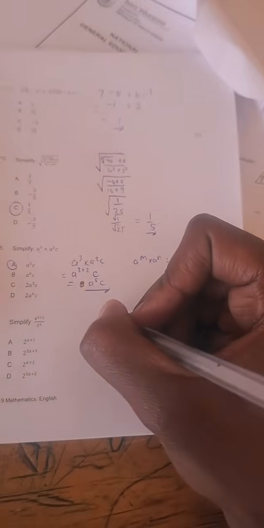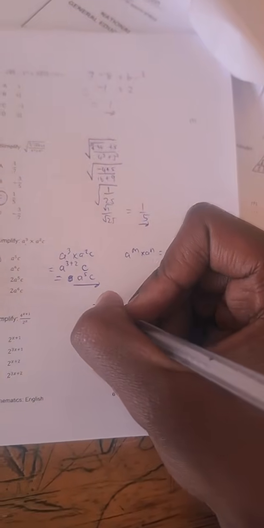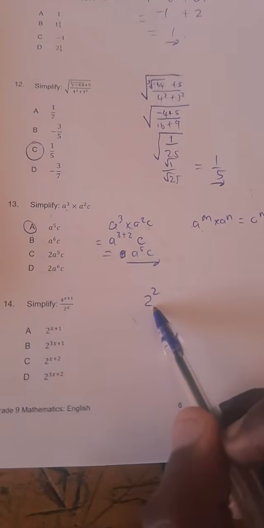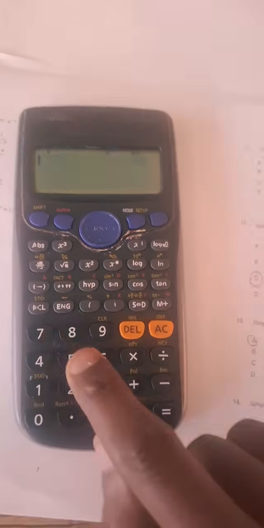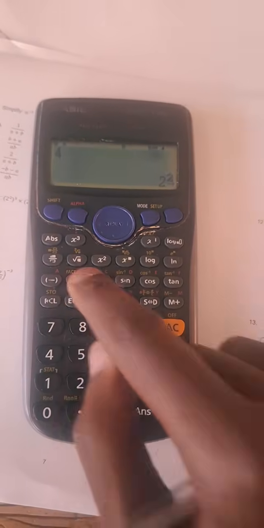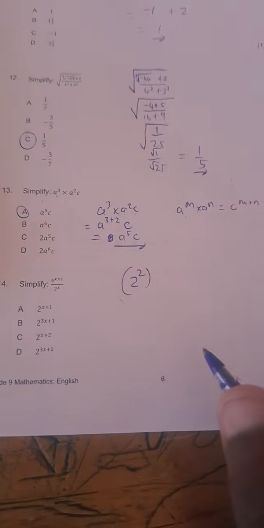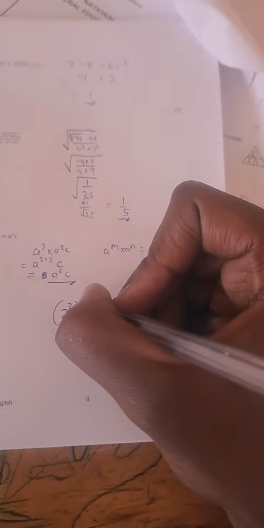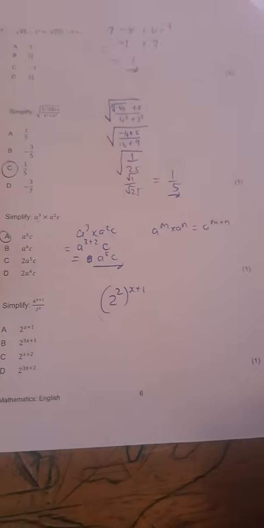So what do we do to the 4? We take that 4 and we change it to its prime base. How? Take your calculator. 4 is equal to shift, then fact. We get 2 squared. So this is 2 to the power 2. We put the brackets. The x plus 1 is outside the bracket as an exponent.